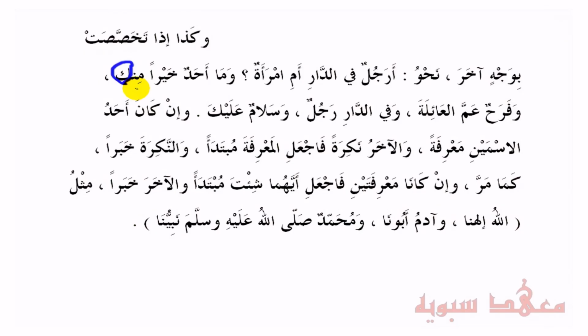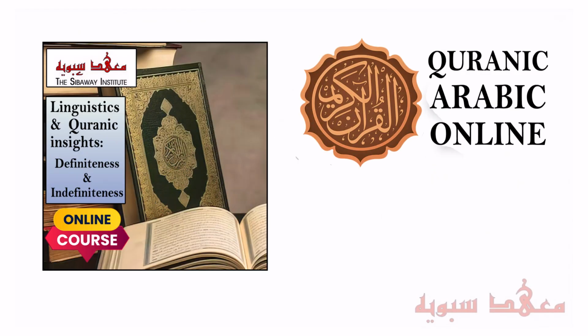Third example, where فرح عم العائلة. So amma means to encompass or to surround. العائلة, the family. فرح, great happiness. So farh is happiness, but indefiniteness actually, and we'll discover this. I have a course about this, about definiteness and indefiniteness.